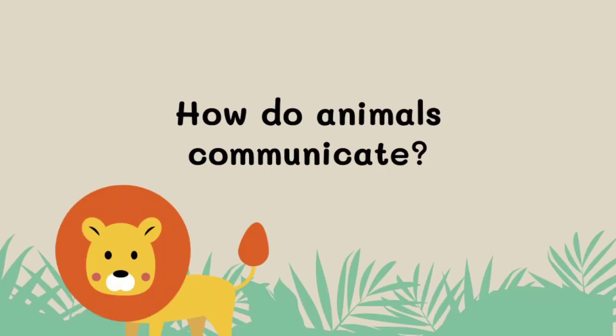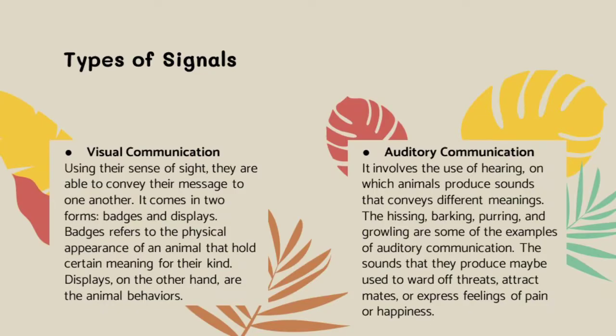For a clear understanding of how transmission in animal language occurs, let's answer this question first. How do animals communicate? We know that animals can't talk like humans do. They can't use words or understand the rules of grammar, but they are able to communicate with each other through the use of different signals. Number 1, visual communication. Using their sense of sight, they are able to convey their message to one another.